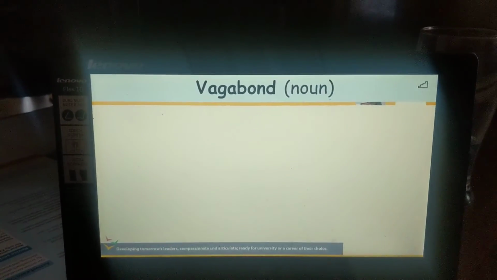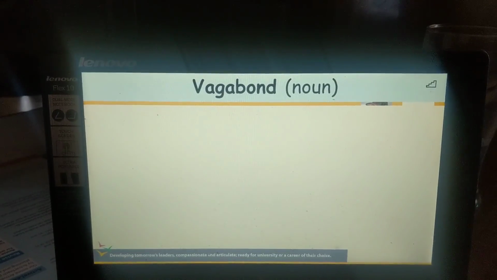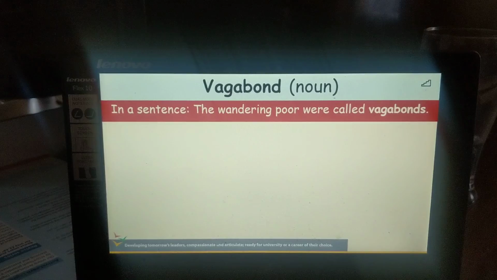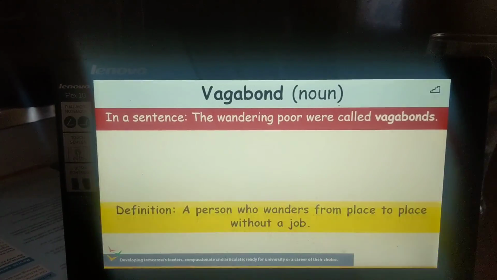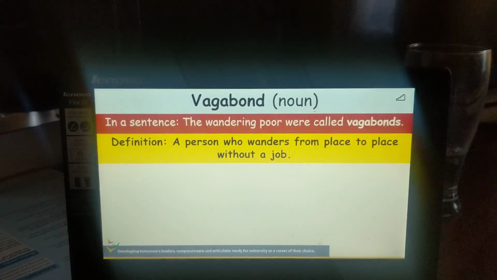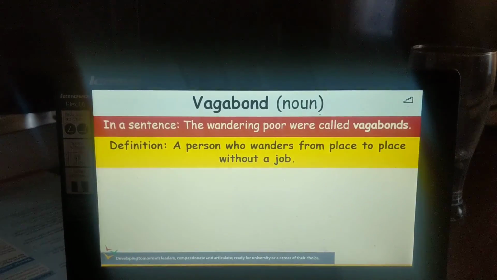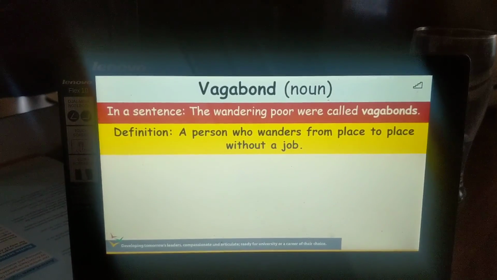The key word for today's lesson is vagabond. It is a noun. The wandering poor were called vagabonds. Definition: a person who wanders from place to place without a job. That is what a vagabond is, an unemployed person who wanders from place to place.